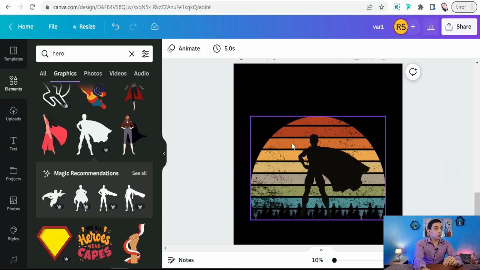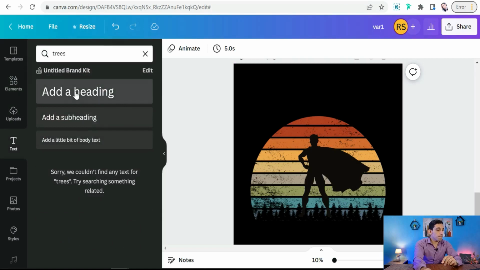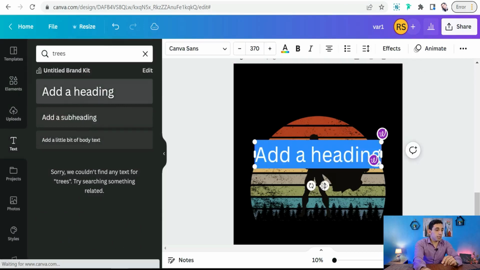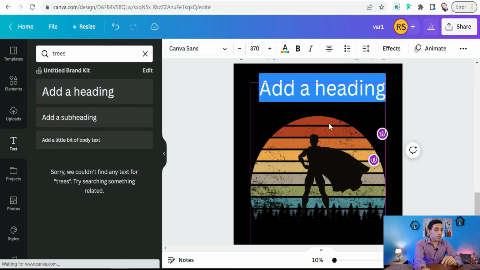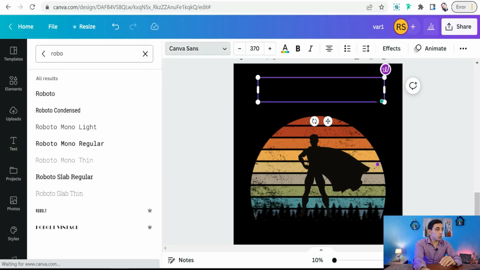And now you can add your text. So we're getting your text, your headline, and of course here you can add any font as you want. And for our today's design, we can select Leopold.